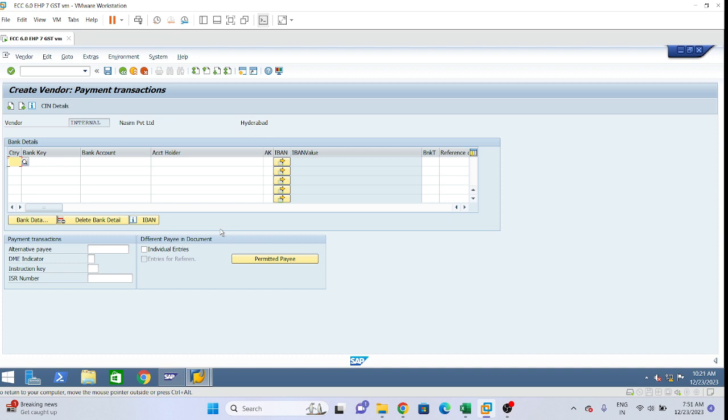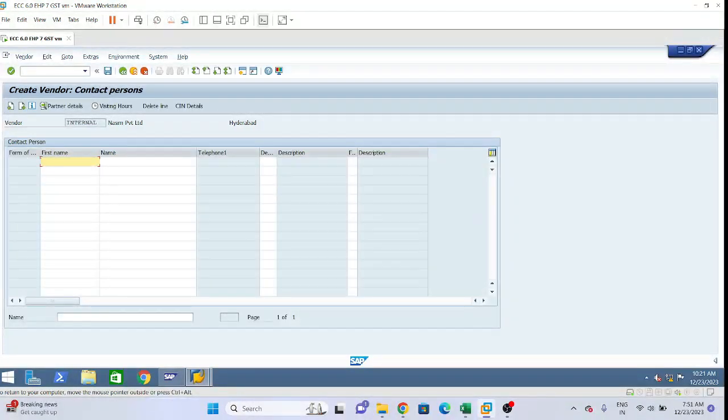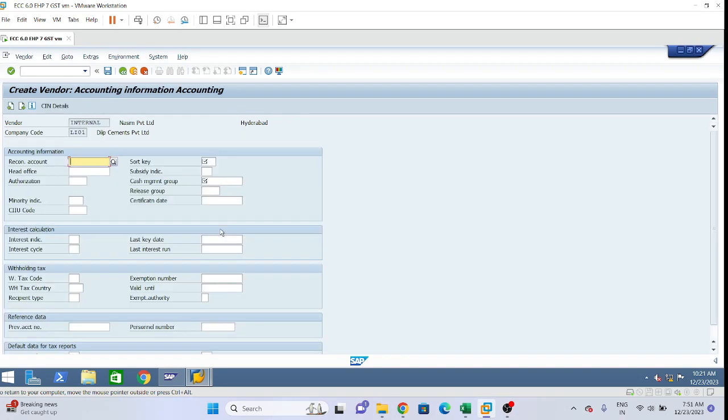Now here, if we want to give bank details, we will give. Right now it is not required, so I am skipping this option. Enter. This is also not required, hitting enter. So please write down: hit enter 3 times and come to accounting information.